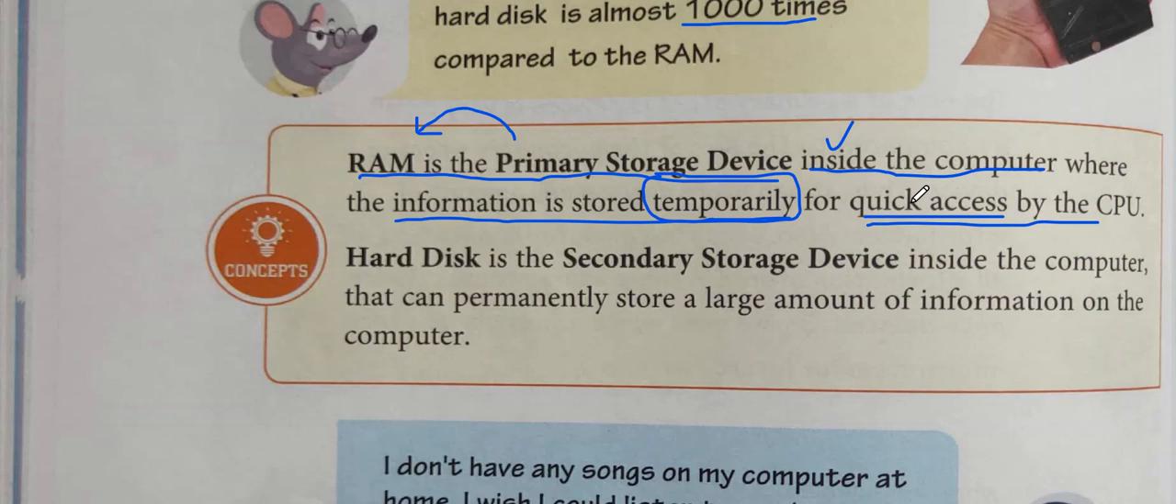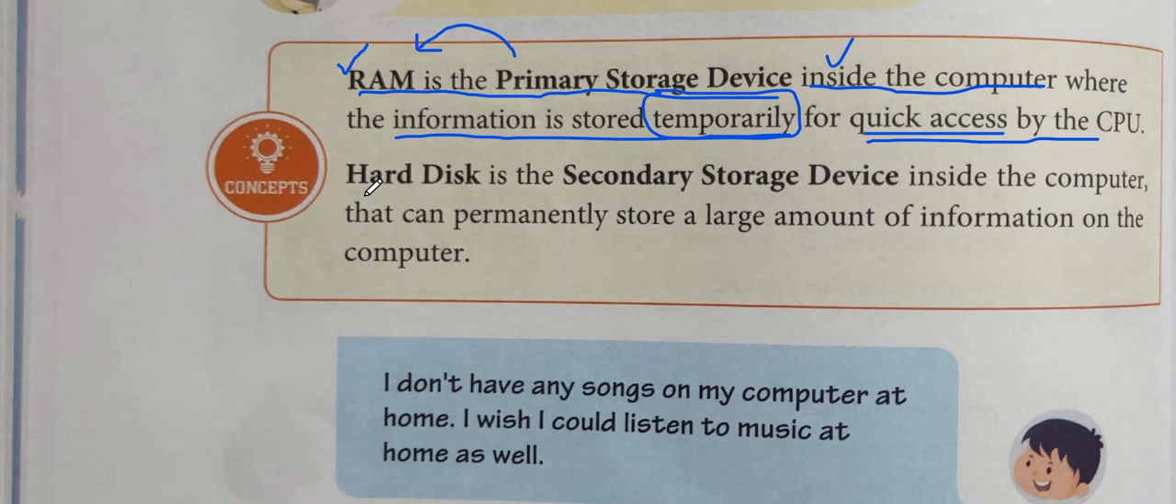As I told you, the different points regarding the primary storage device: like it is inside the computer. Second, it stores the information temporarily, and third, as it is near to the CPU, therefore we can quickly access the files inside the primary storage device. And the last one is the example of primary storage device is RAM. RAM means random access memory.